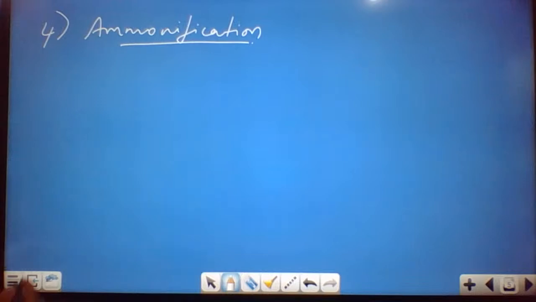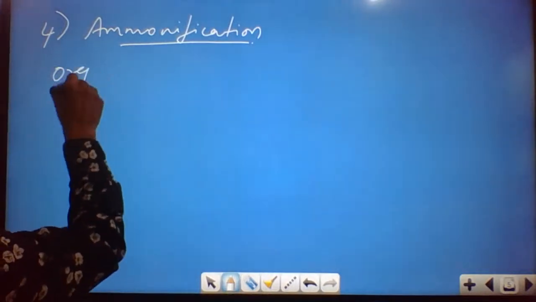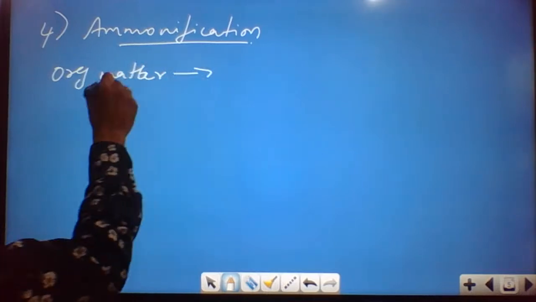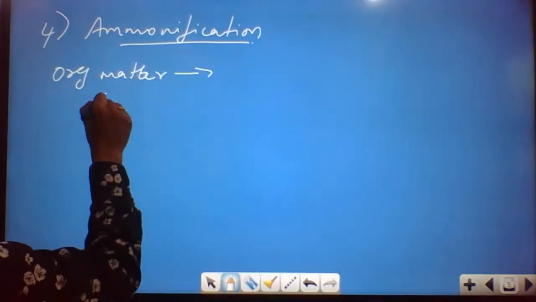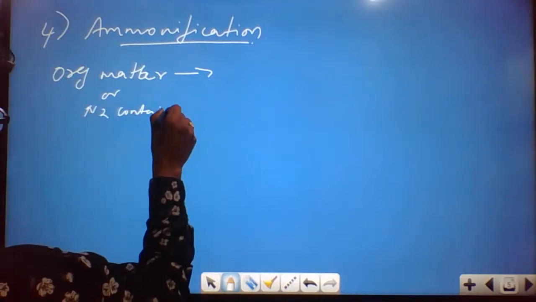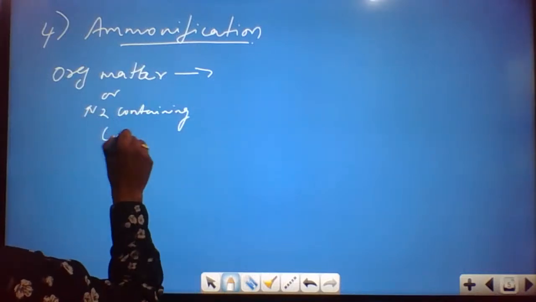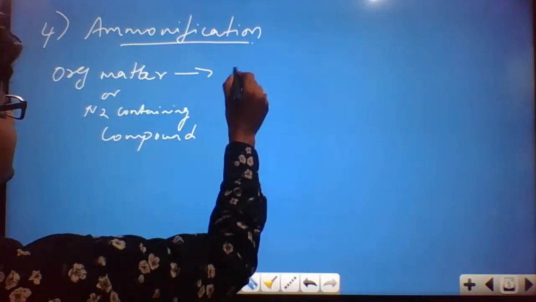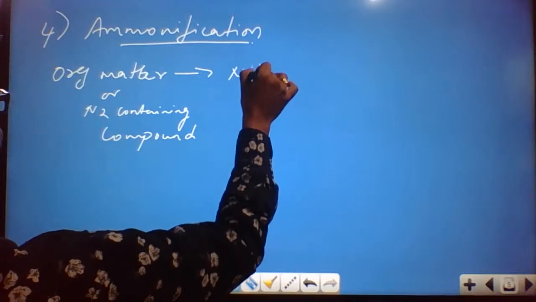Coming to ammonification, what is going to happen in this case? Any organic matter or any nitrogen containing compound is getting converted to ammonia.